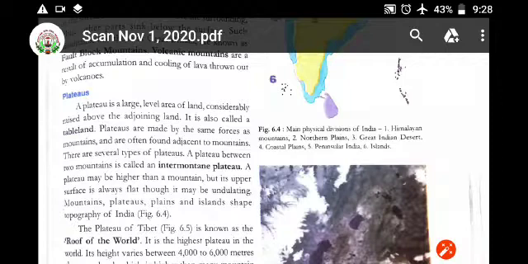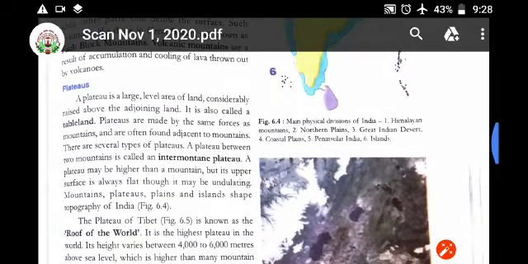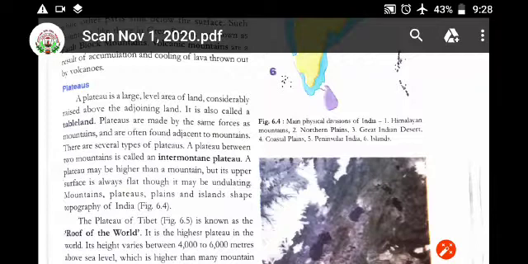A plateau is a large level area of land considerably raised above the adjoining land. Okay, means what? It is a raised land. Like mountain is there. In mountain there is a peak, right? Rounded peak or pointed peak. In plateau, it is also raised to a great height. Sometimes the height is more than the mountain also, but at the top it is flat. It is not a pointed one, right? It is also called a tableland.